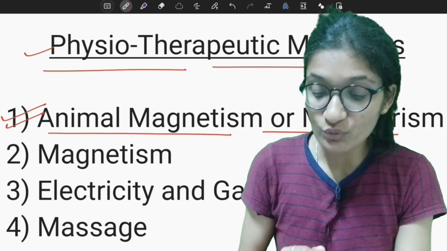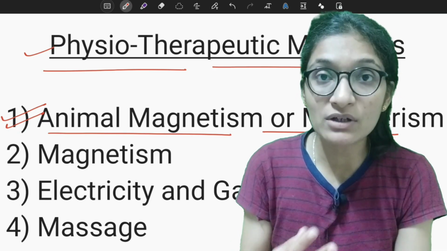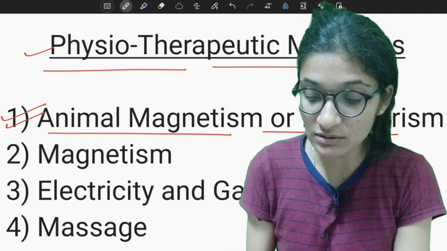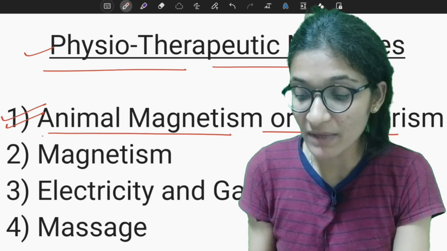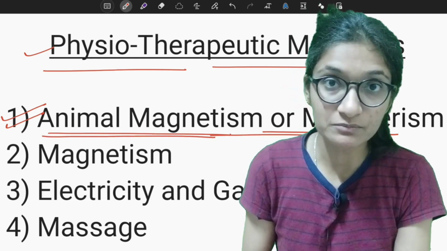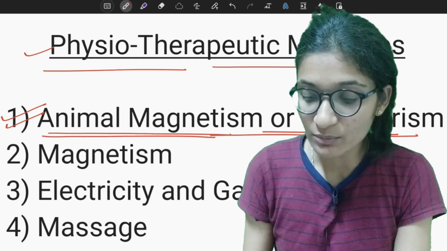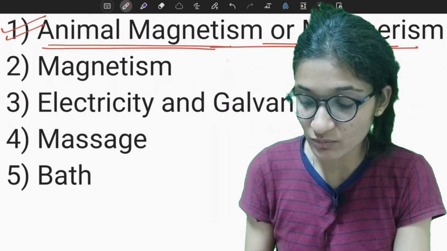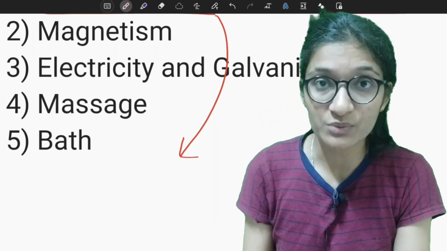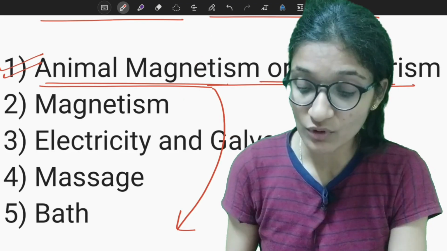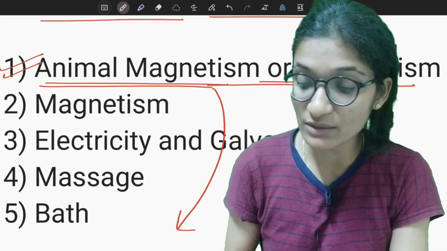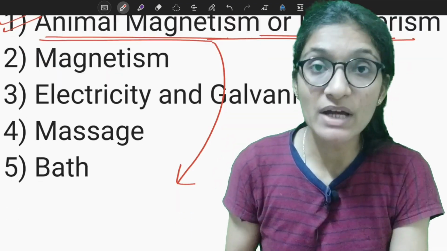This is the meaning of animal magnetism or mesmerism. There are two types of mesmerism. What are these two types?